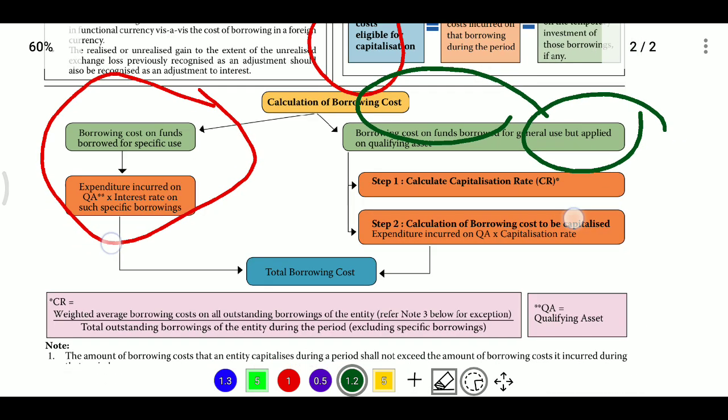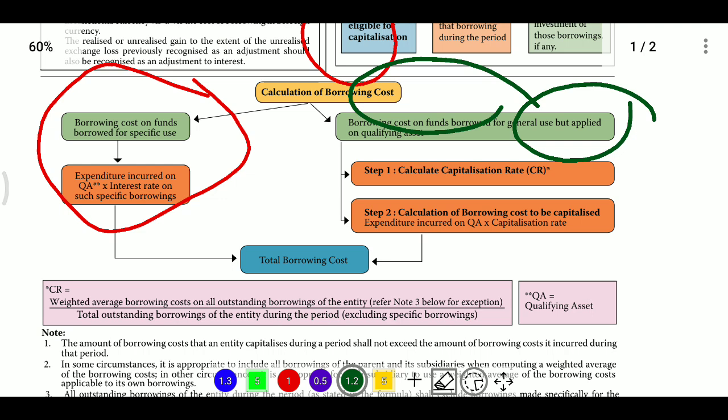For that we need to calculate the rates for specific borrowings. For specific borrowings, we take the actual interest cost incurred on the specific borrowing, irrespective of the dates on which expenses were incurred on the qualifying asset. We take the specific borrowing amount, multiplied by the interest rate on specific borrowing, multiplied by the number of months divided by 12 months.